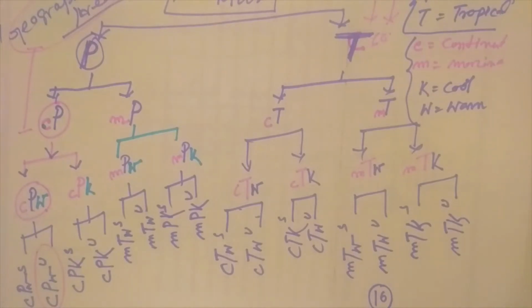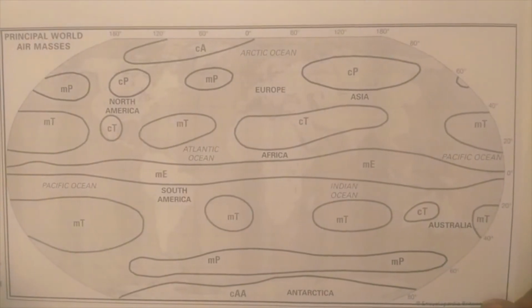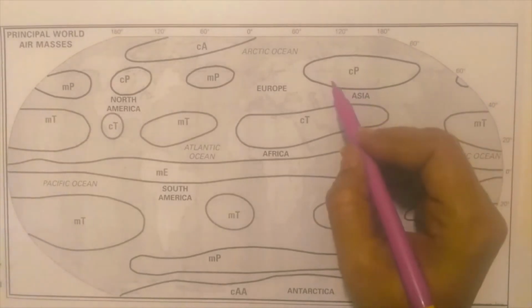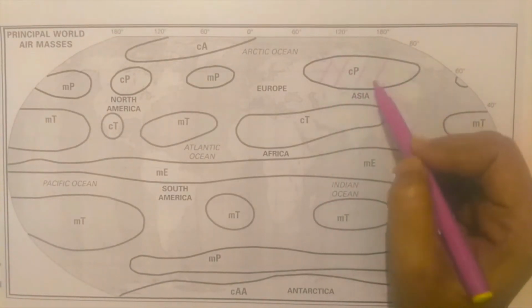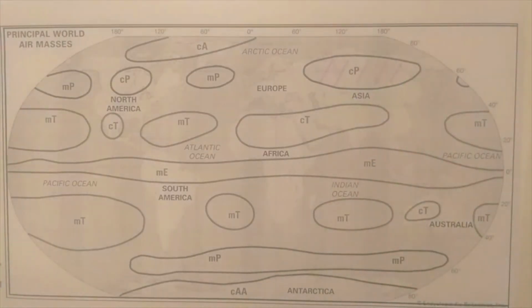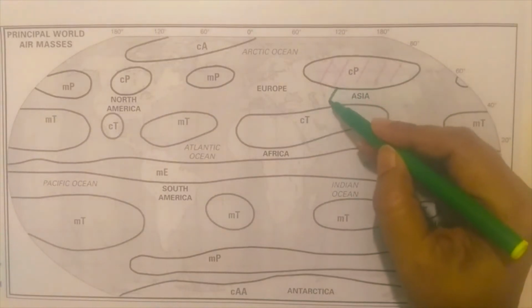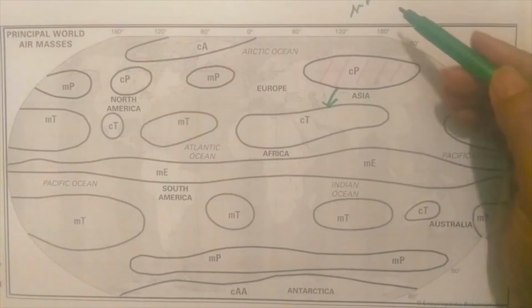Now we can take an example with visualization. This is the world distribution of air masses. Suppose this is cP, this is the Siberia zone, the continental polar air masses. Suppose these air masses come in that direction. This is 90 degrees, the North Pole.